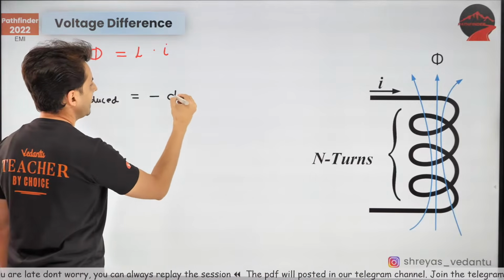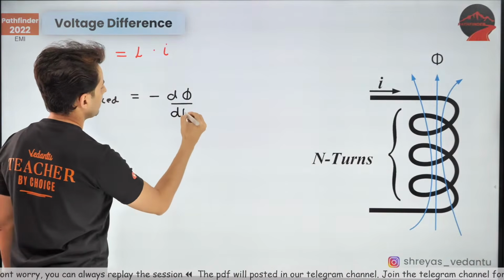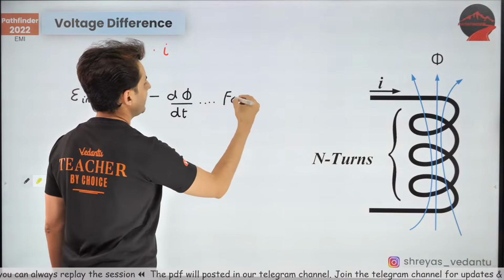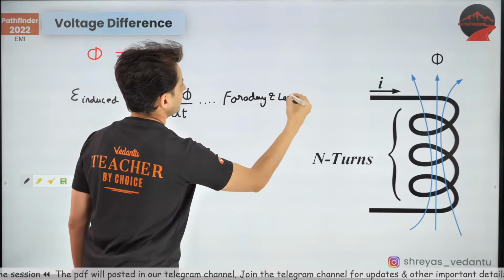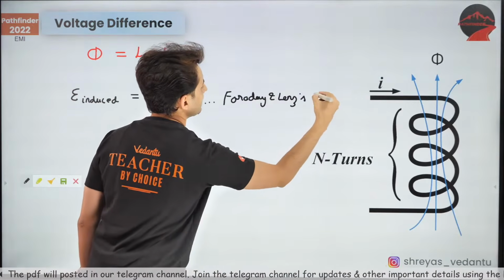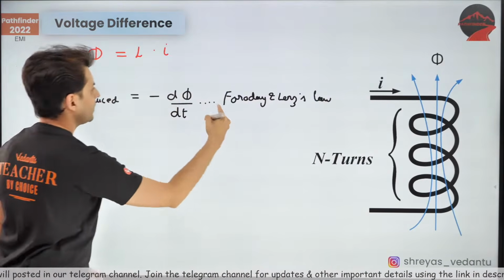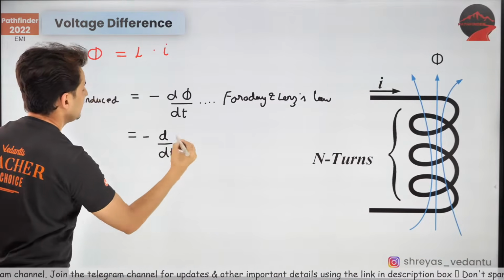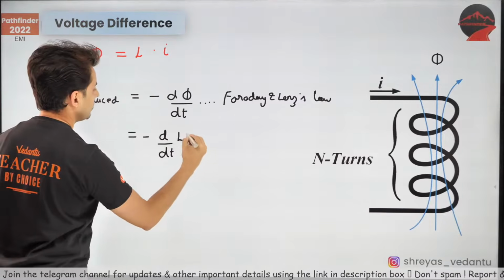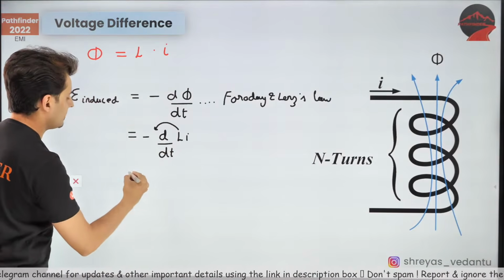That will be minus d phi by dt. This is your Faraday and Lenz's law. Okay, cool. So using these laws, what will I get? Minus d by dt of phi, which is L I. So L is a constant, so L can be shifted outside.